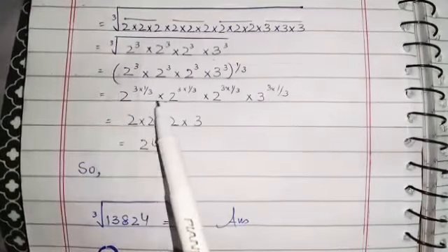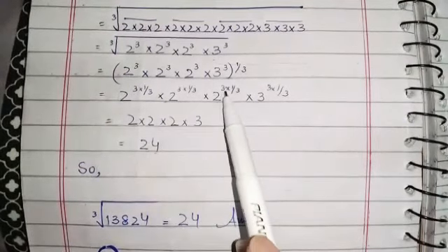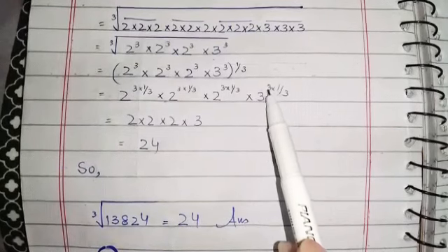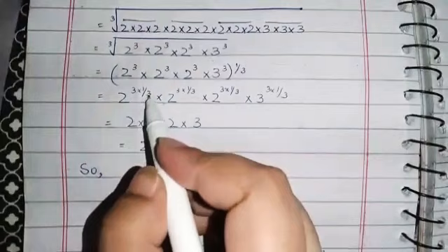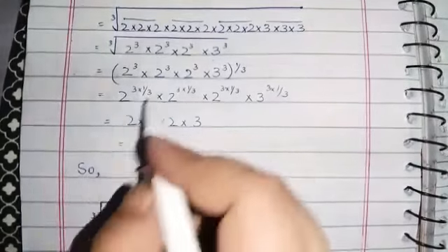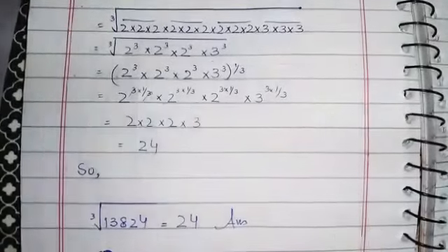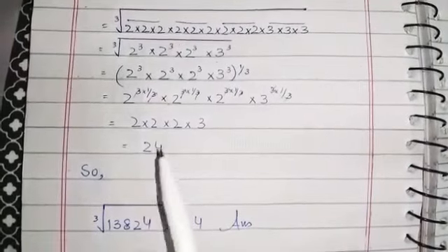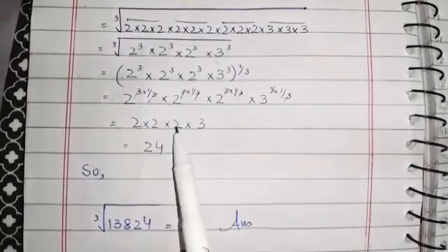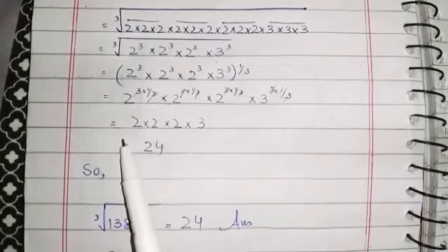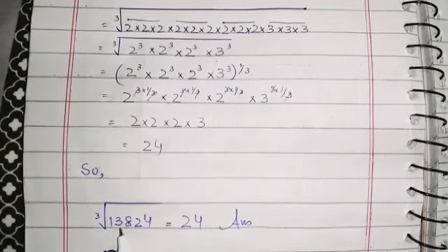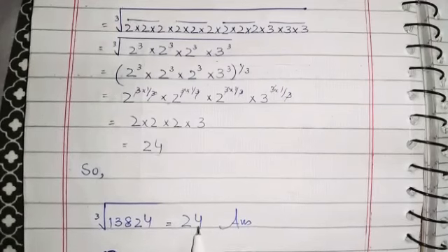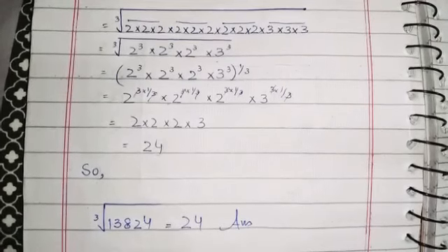Then we will write 2 cube into 1 over 3 into 2 cube into 1 over 3, 2 cube into 1 over 3 into 3 cube into 1 over 3. Now students, as you can see, these 3s will cancel with each other. After the cancellation, we have 2 into 2 into 2 into 3. When we multiply all these numbers, we get 24. So we will write cube root of 13824 is equal to 24, which is our answer.